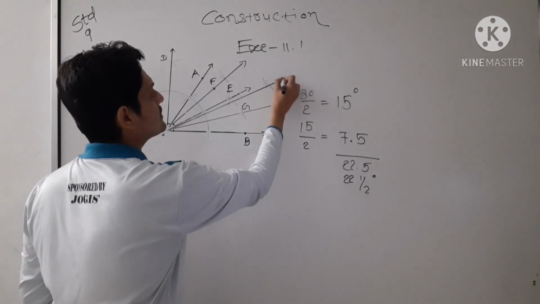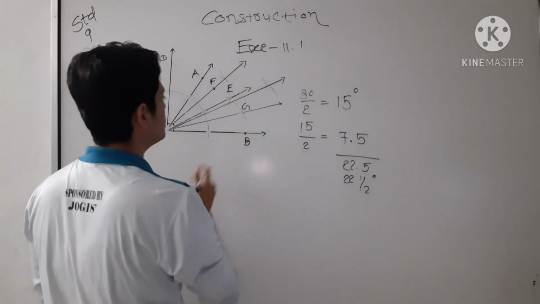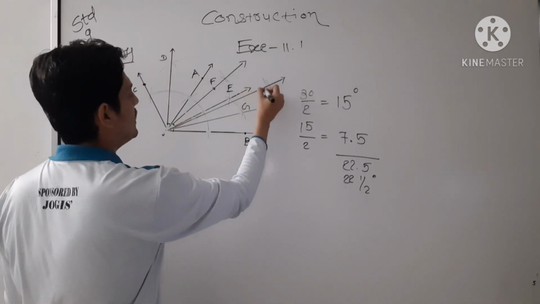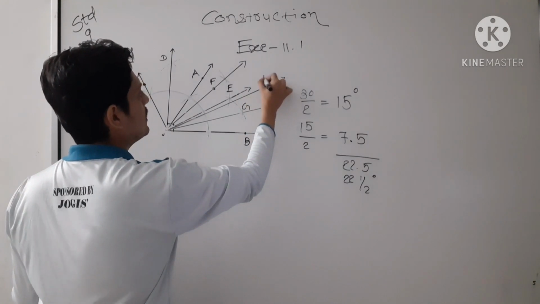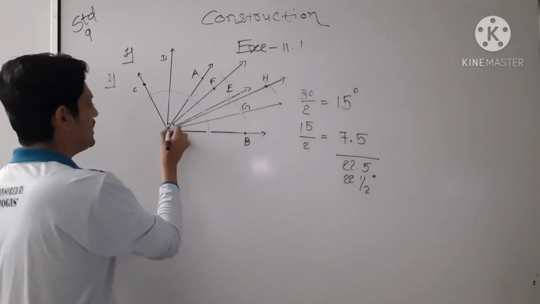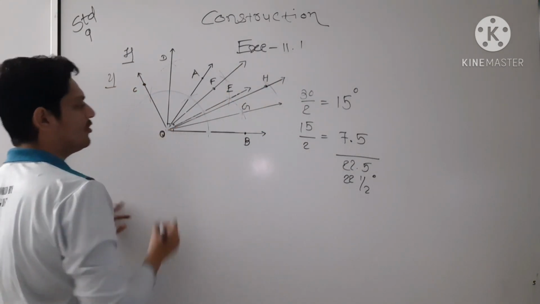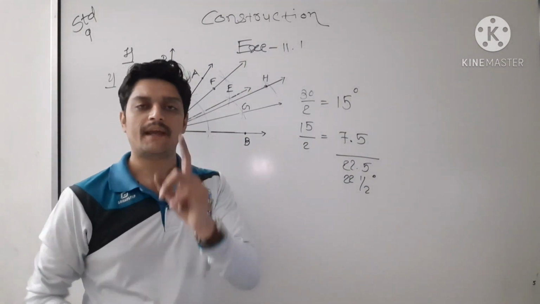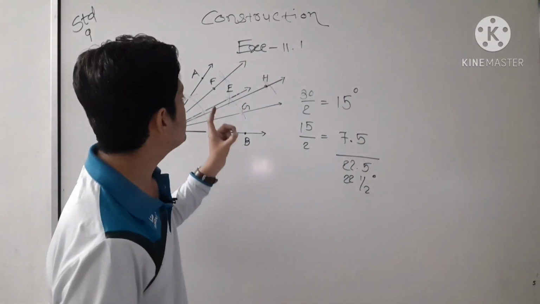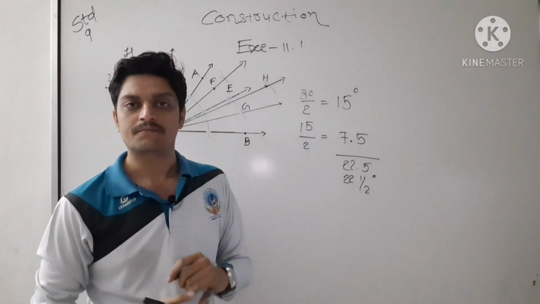So let me write some good names, E, F, G, now H. So HOB is the 22.5 degree.